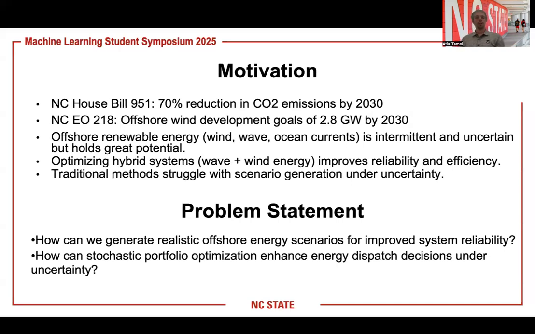The motivation behind our project lies in North Carolina looking to reduce their CO2 emissions by 70% by 2030. As part of this, they're looking to implement nearly 3 gigawatts of offshore wind capacity by 2030 as well. While these offshore wind resources have great potential, they are really intermittent and they have a lot of uncertainty. So traditional methods have struggled with scenario generation under this high level of uncertainty.